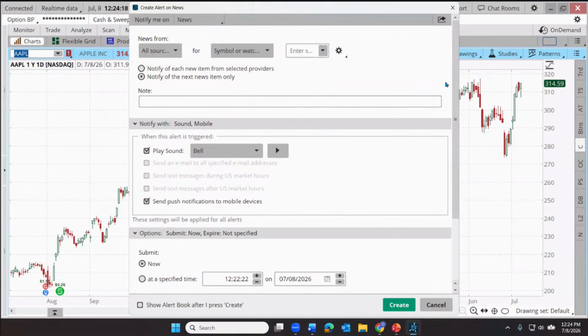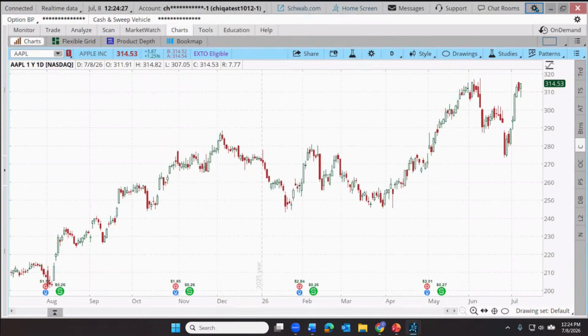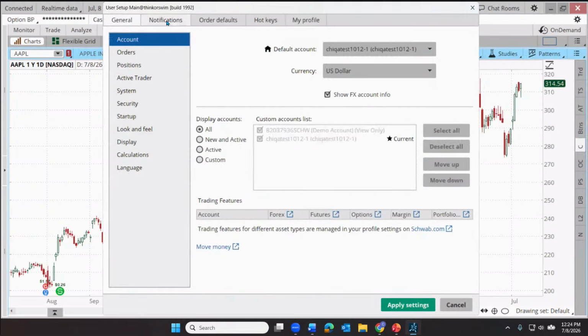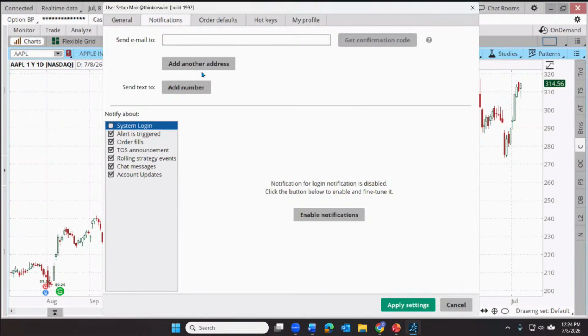But as I do that, I just want to come back here to this idea of getting notifications. And this account is not currently structured for that. How do we get notifications? Well, we come up here and we go to our general application settings for the entire platform. And I'm going to go to notifications right here. And then this is where we can select it.